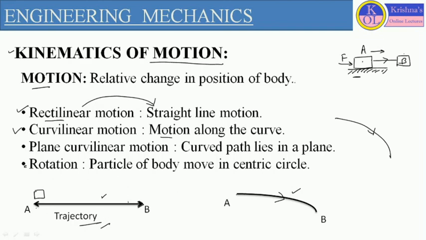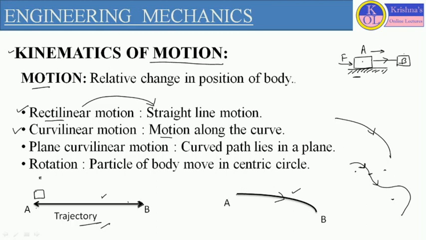Now, curvilinear motion is divided into two parts. One is plane curvilinear motion. We define plane curvilinear motion when the body is moving along a curved path, and that curved path lies in a plane, and that curved path can have multiple radii like this. Here the body will first move along this particular path which has a certain radius, then it will move along another path which has a different radius, and the centers of these curves can also be different. So this is called plane curvilinear motion.